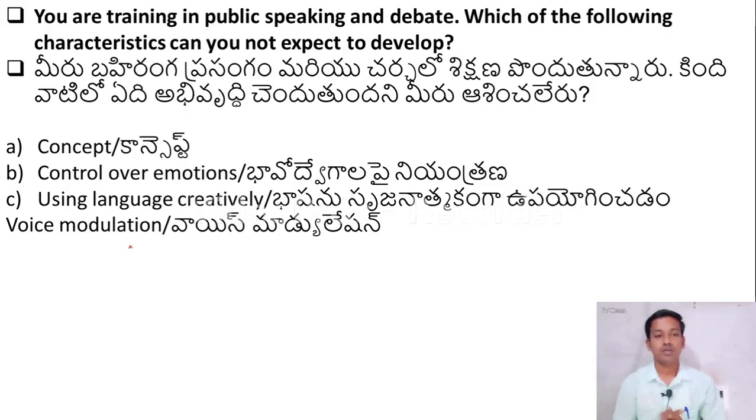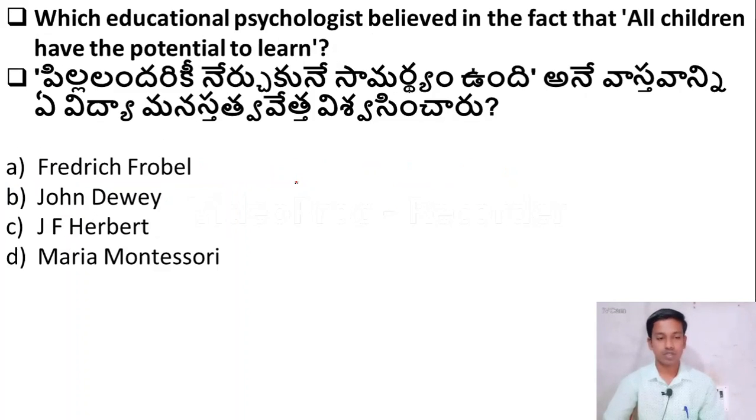Okay, you are training in public speaking and debate. Then which one are you not expecting to develop? The right answer is option B, control over emotions. If you are training in public speaking or debate, it is better that you are not having any emotional experiences. So you have to control your emotions. So option B is the right answer. Let us move to the next question.